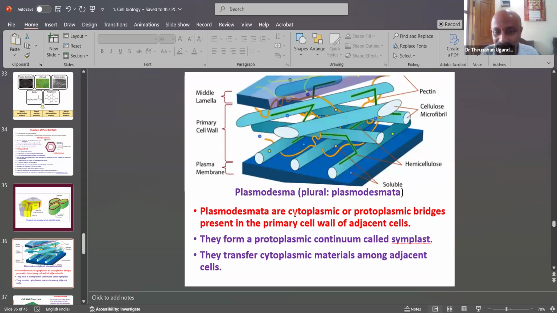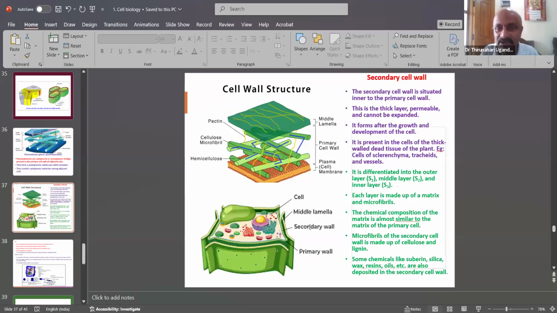Plasmodesmata are cytoplasmic or protoplasmic bridges present in the primary cell wall of adjacent cells. The two primary cell walls are adjacent to each other, and plasmodesmata can form between them. They form the protoplasmic continuation called the symplast, the protoplasmic continuum connections. They transfer cytoplasmic material among adjoining cells. The cytoplasmic materials are transferred between adjoining cells. So these are the cell wall structures.